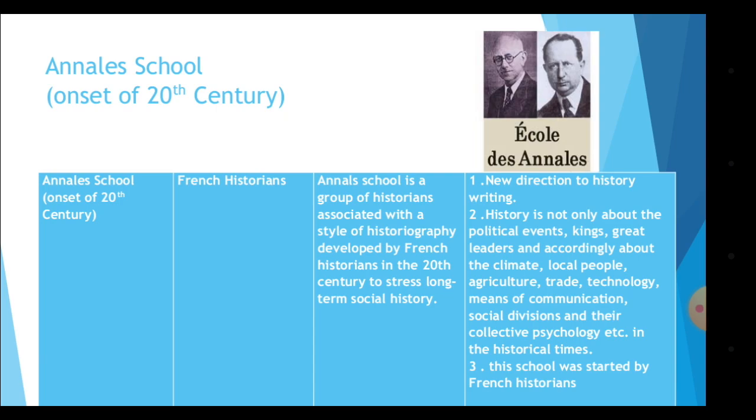What was the climate during that period? How did the locals face the problem? What were the problems of the locals? The agriculture, trade, technology. So basically they gave importance to the life of the middle class people. The school was started by the French historians.